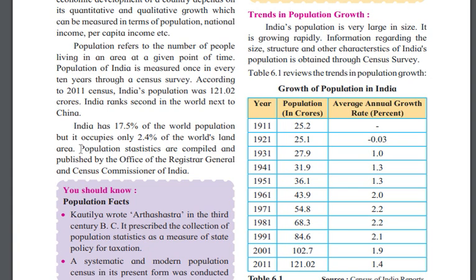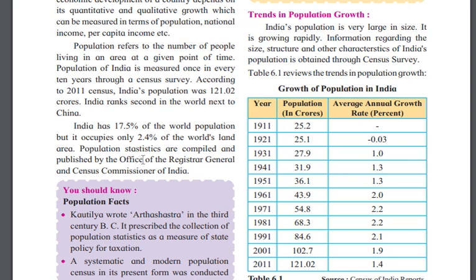If there are 100 people in the world, 17 or 18 are Indian, and of 100% of the land, only 2.4% is the land of our country.